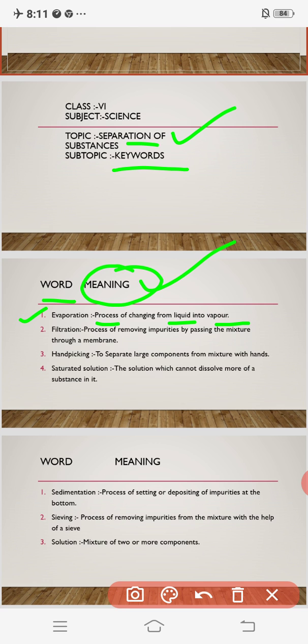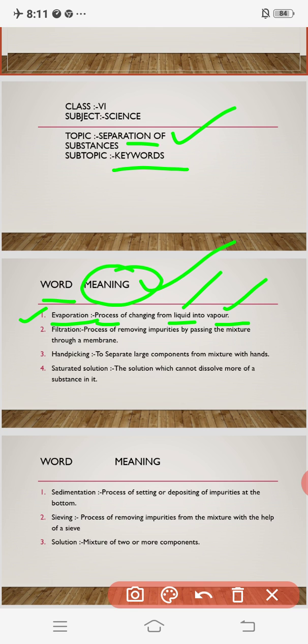When you keep the pot on your gas or stove, after some time the water starts boiling. While boiling, some steam or vapors will come out of that pot or water. That is nothing but the liquid getting changed into vapor. So what is that process known as? Yes, that process is known as evaporation. So let's clear with this.